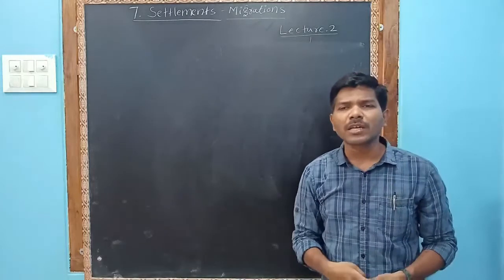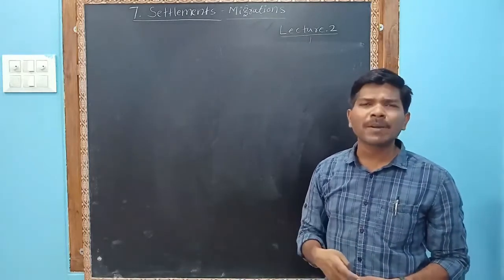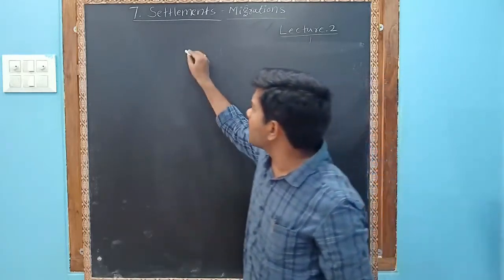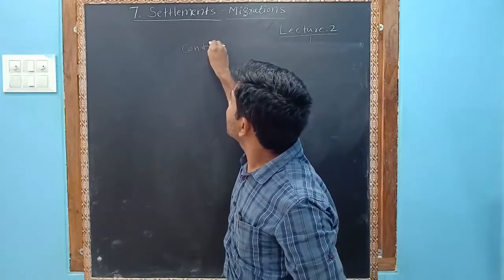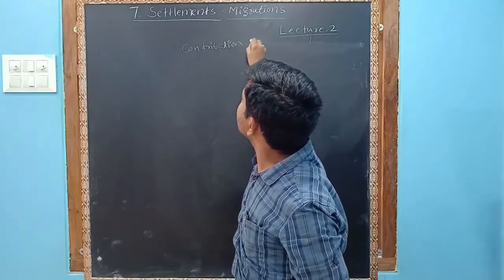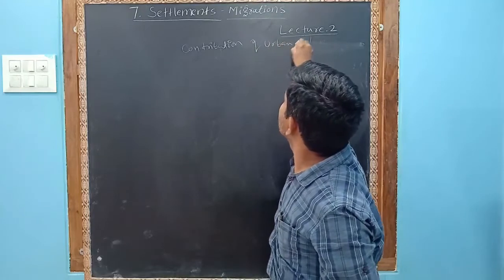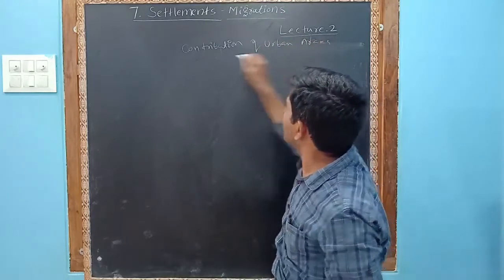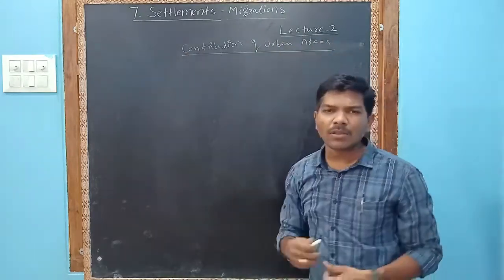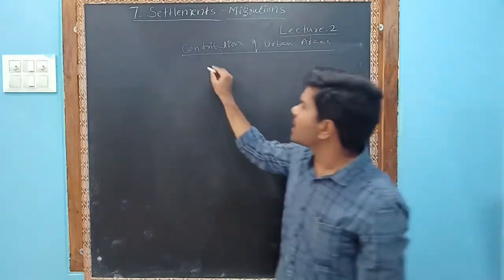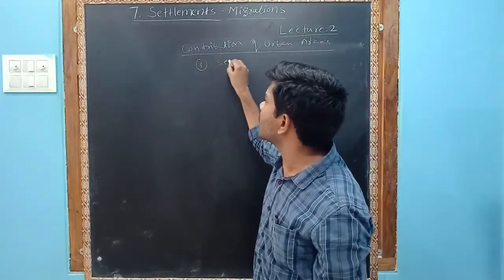Next, what do you think is the contribution of urban areas? What are they contributing to us? Urban areas contribute the service sector.